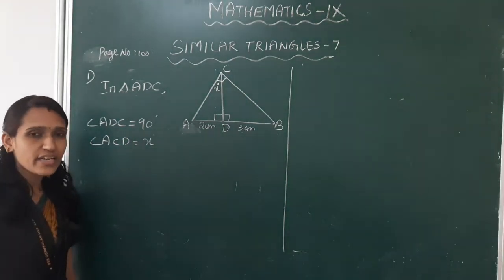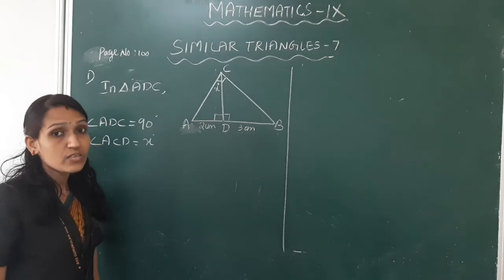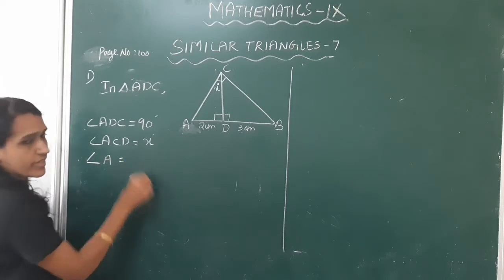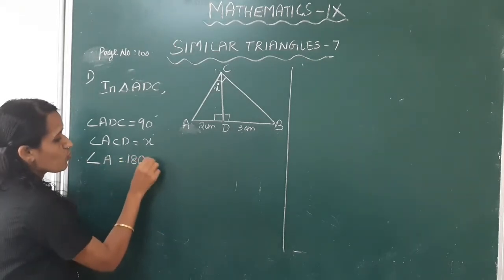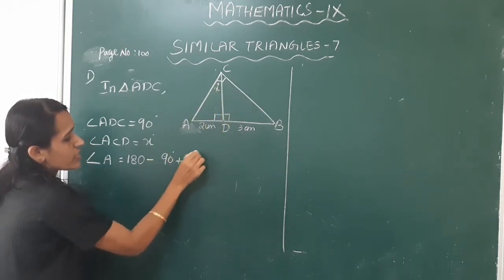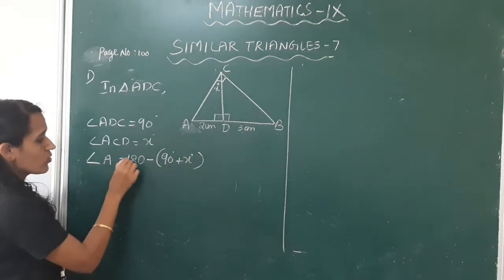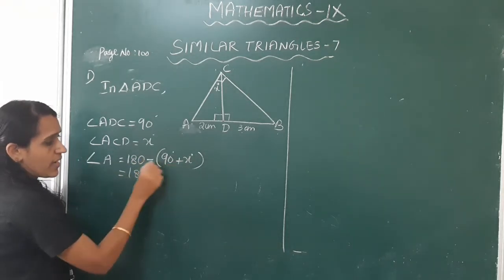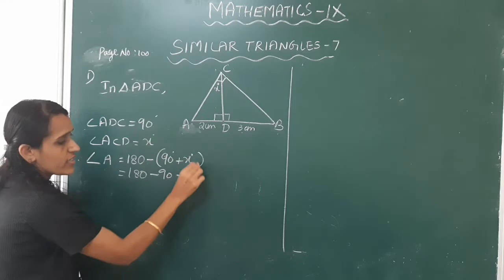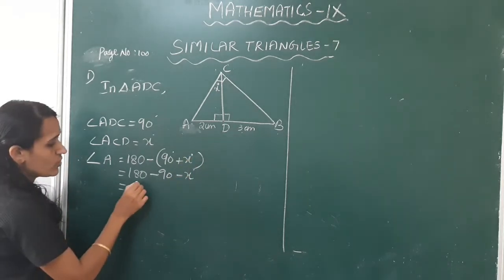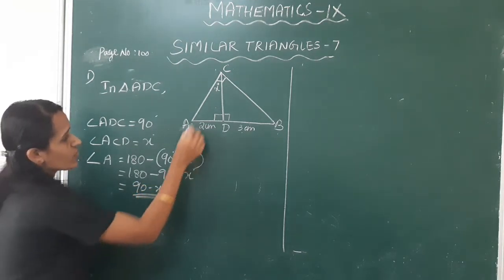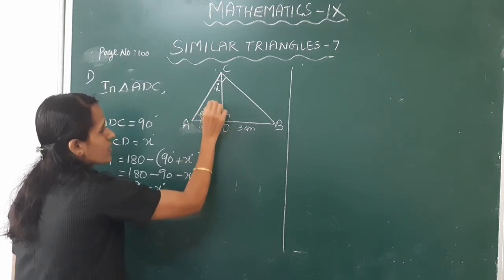We know that in any triangle the sum of three angles is 180 degree. So angle A is equal to 180 minus the sum of these two angles, that is 90 degree plus x degree. This is equal to 180 minus 90 minus x, which is 90 minus x degree. So this angle is 90 minus x degree.